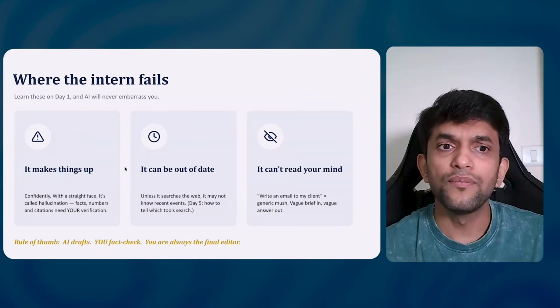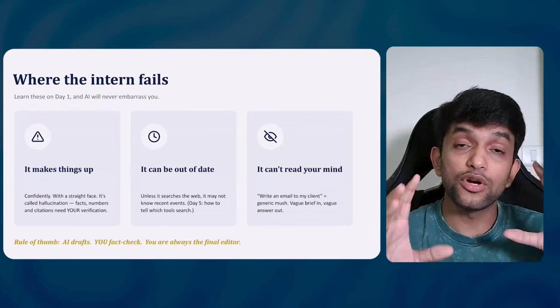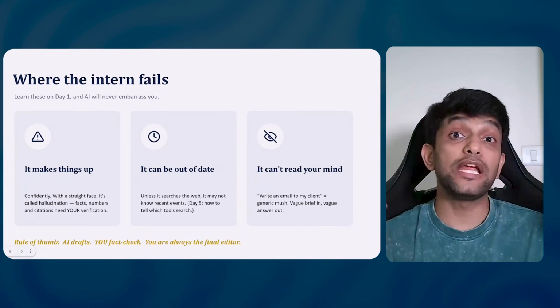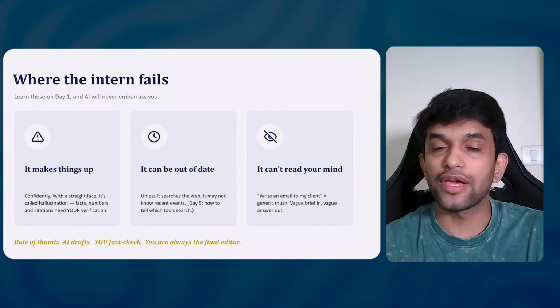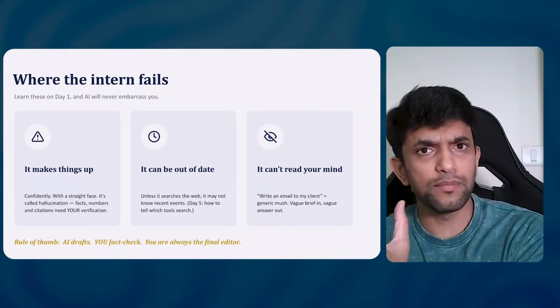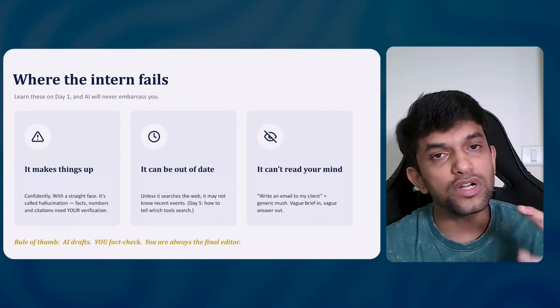Now, talking about where the intern fails, guys, please learn this from day one. Number one, it makes up things. AI will invent court cases. For example, I'm training High Court and Supreme Court lawyers. One of my clients is a group of companies, and I teach their legal team. What happens is AI creates fake cases to support their argument. So AI makes things up. We call it hallucination. It will confidently give you wrong answers. So you always have to verify whatever output AI is giving.